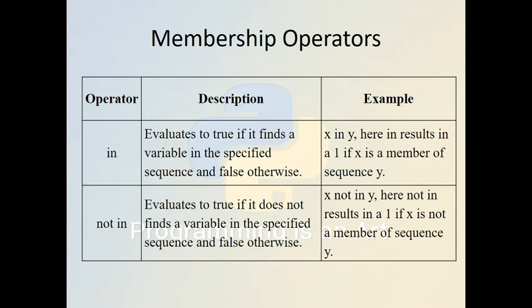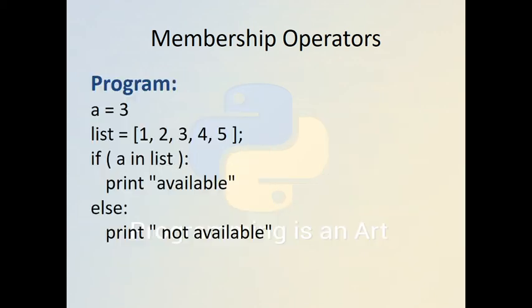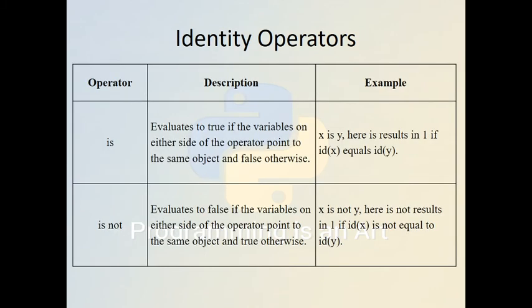Generally, membership operators are applied on an array, a list, or any type of sequential data structure. This is a very simple example where a is equal to 3. We need to find this a in a given list that contains 1, 2, 3, 4 and 5. We check if a is in the list, then it prints available, otherwise not available. So definitely 3 is available at the third position.